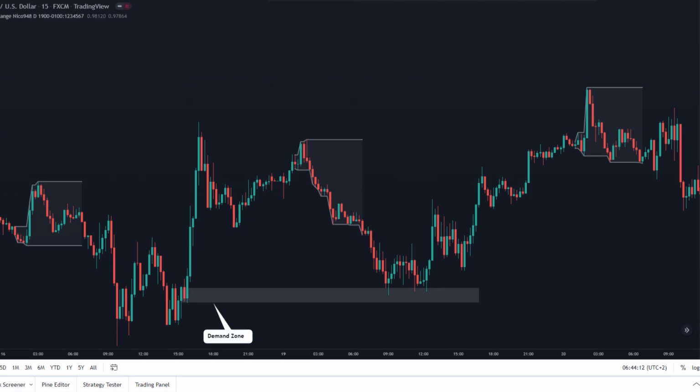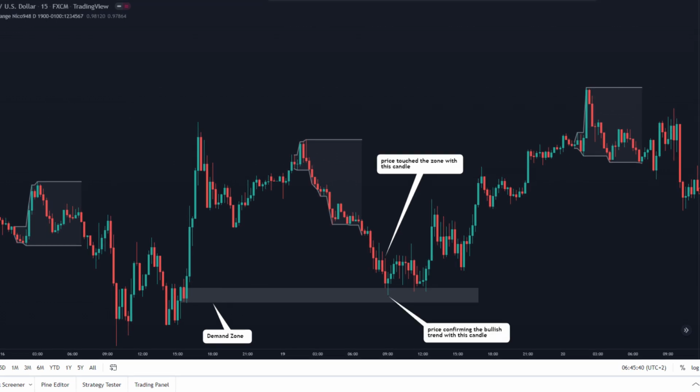We have spotted our demand zone here. Then the next step is to wait for the market to drop lower and touch the demand zone without invalidating it. Now we can see that the market has touched the zone with this candle. Then the next step is to wait for the market to close bullish at the demand zone without trading lower than the demand zone.